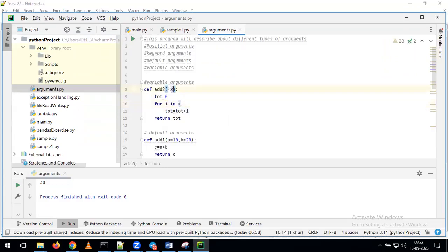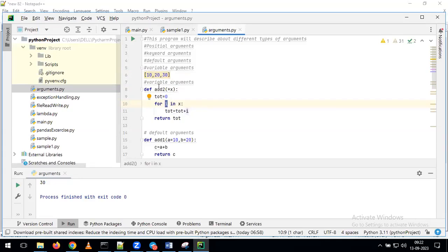Now you tell me, coming to X, what are we passing? We are passing multiple values. Whatever multiple values we pass, all those values are iterated here. For example, just assume you give the values 10, 20, 30. As part of iteration, what is the first I value it will take? It will take the first value, 10. With that, it will perform the sum operation. Coming to total, we have 0. 0 plus 10, so total becomes 10.